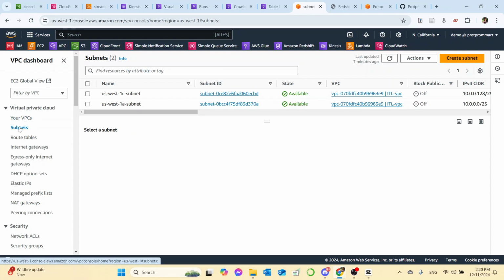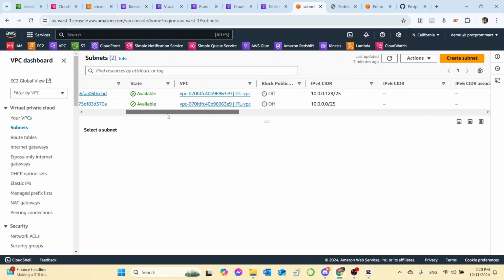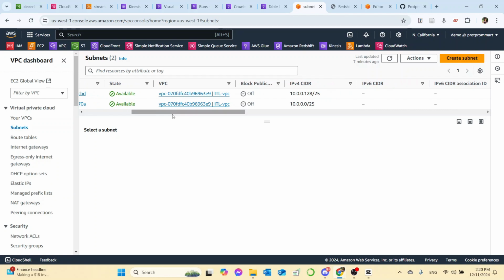So now we go to the subnets. I created US West 1A and 1C private subnets. For US West 1A, the CIDR range is 10.0.0.0/25. And for US West 1C, it is 10.0.0.128/25. So each of the private subnets would have an equal amount of 128 IP addresses.